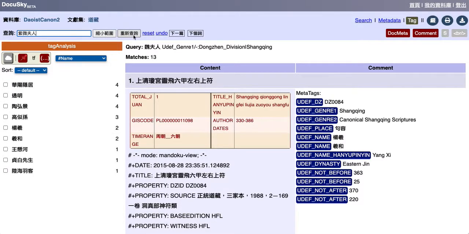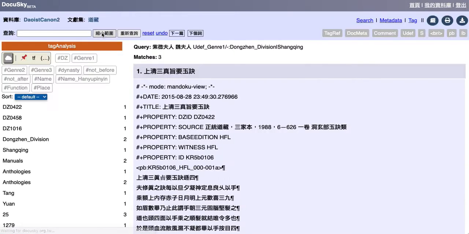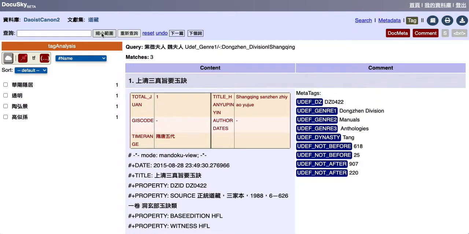Then we can do, remember here I did 重新查询, that would reset and do a whole new analysis. But here I can do 缩小范围, which will then reduce down to texts within the result we already have, and now we can see texts that have both Ziwei Furen and Wei Furen. Yeah. And so you have one text by Huayang Yinju and these others, and Tao Hongjing.